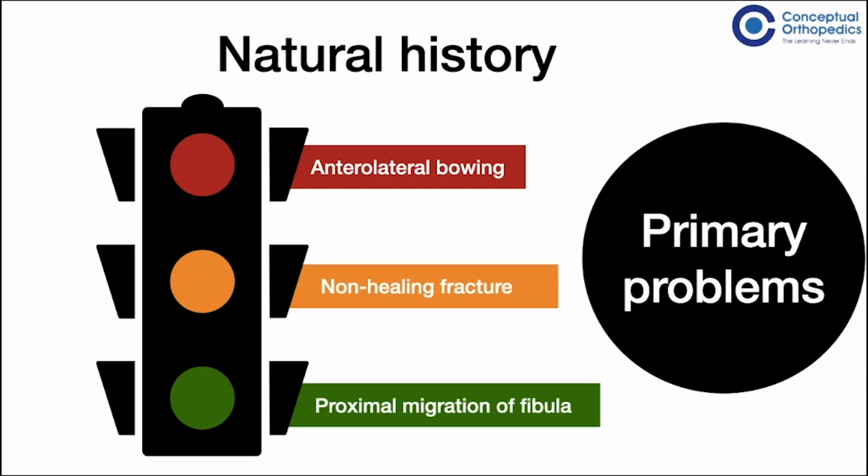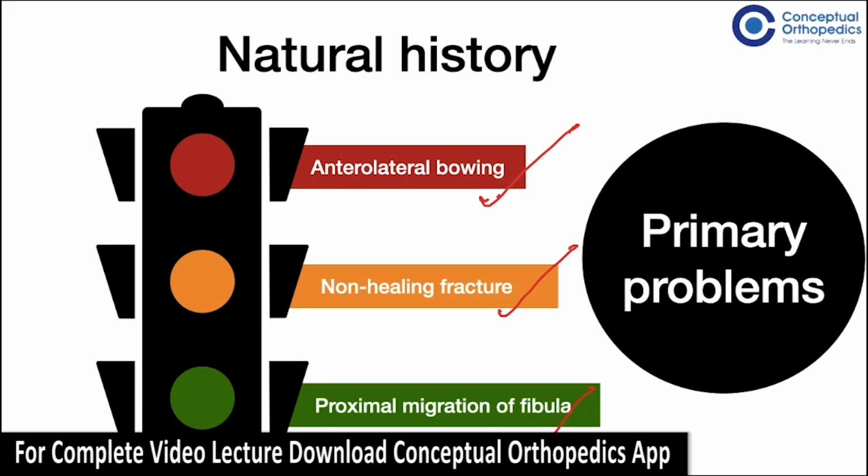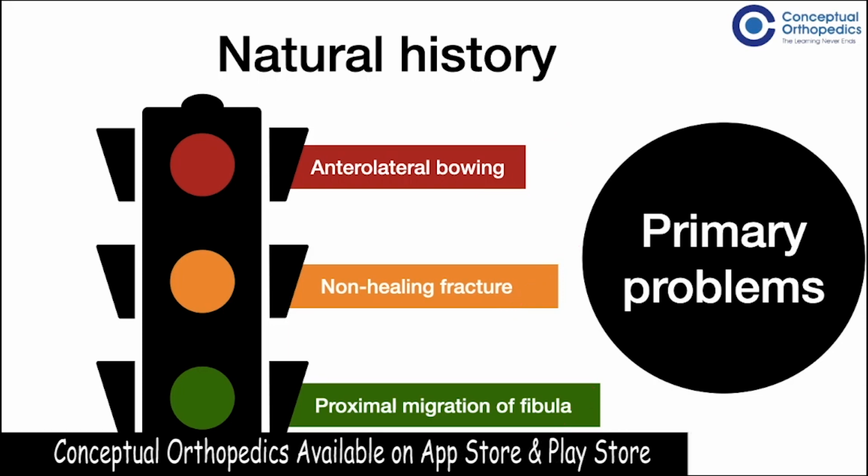Therefore, the primary problems in CPT are the anterolateral bowing, the non-healing fracture site or the pseudoarthrosis, and the proximal migration of the fibula. As a consequence of these three primary conditions, a myriad of secondary deformities develop.